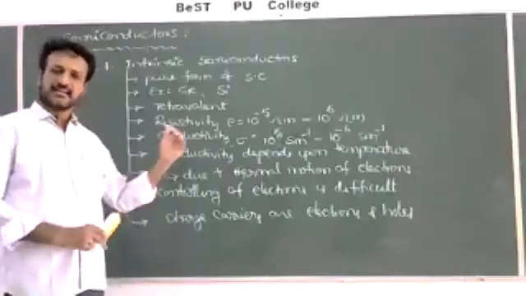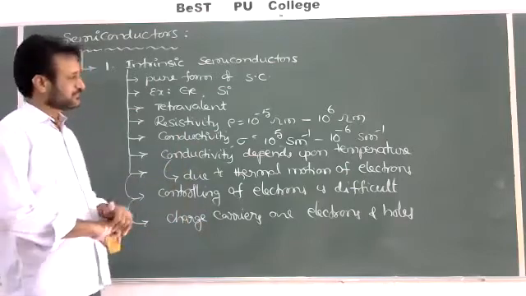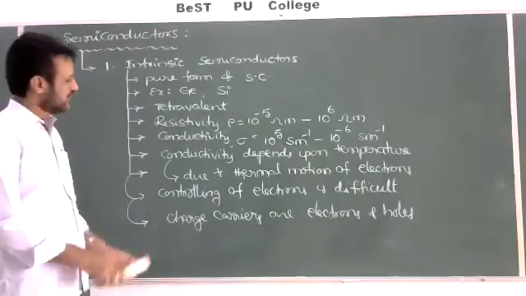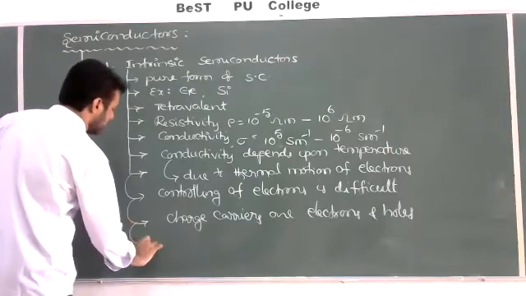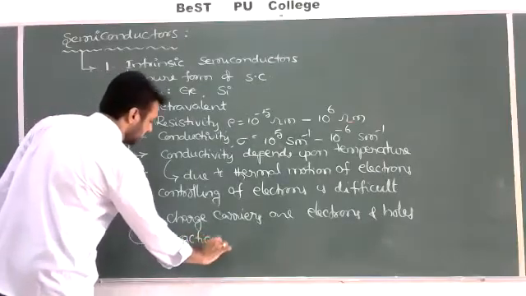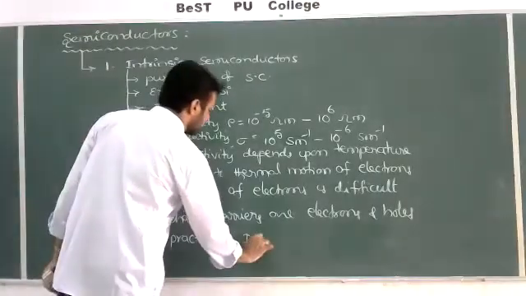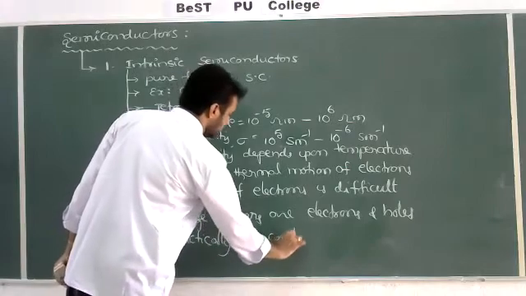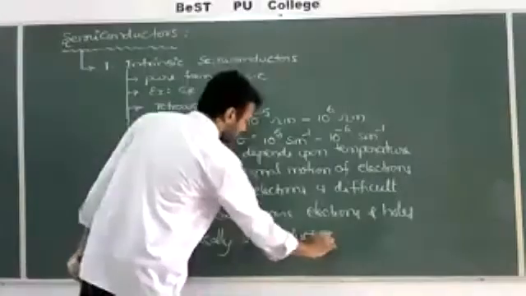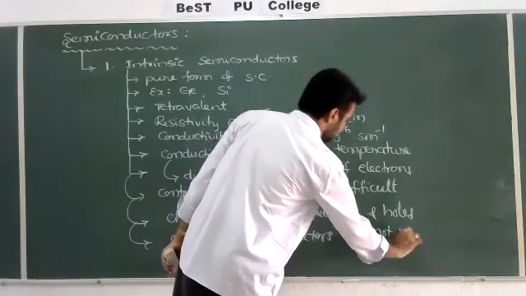That's why the conductivity is less, or the flow of current is less. So generally, intrinsic semiconductors are not practically useful.